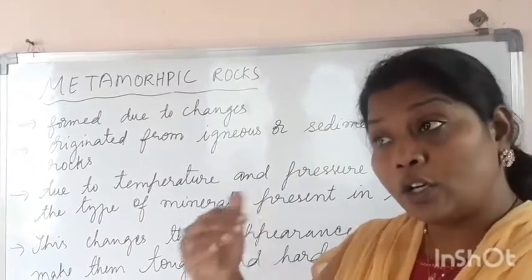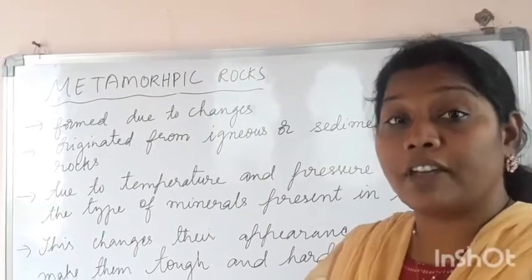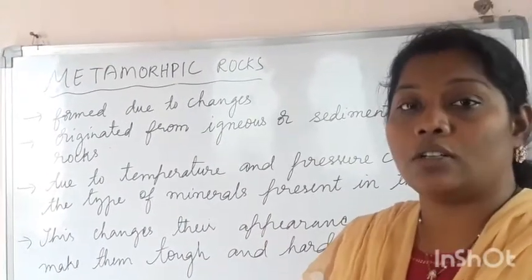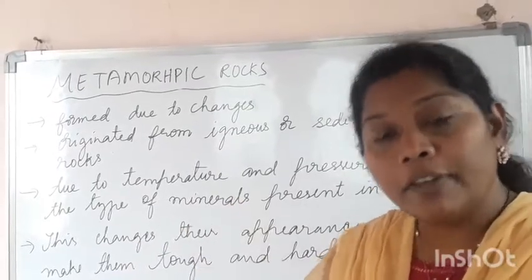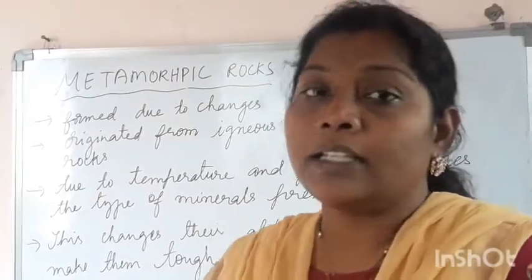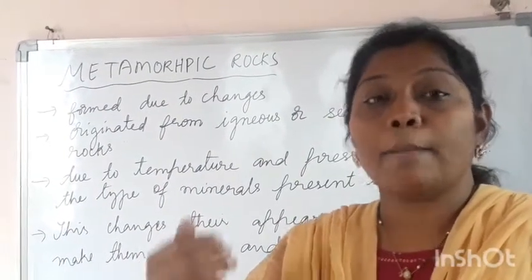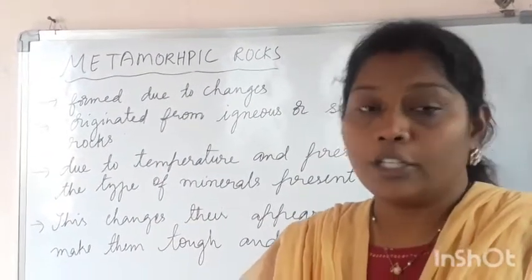Children, if you go deep into the earth, we can see the temperature increase. As I explained in the earlier video, the earth has three parts: the crust, mantle and the core. You know those things.